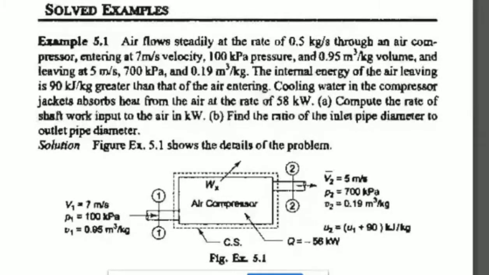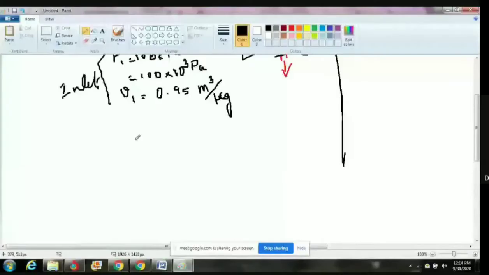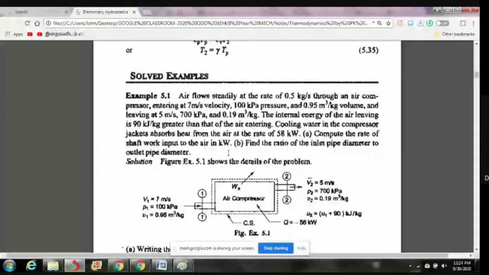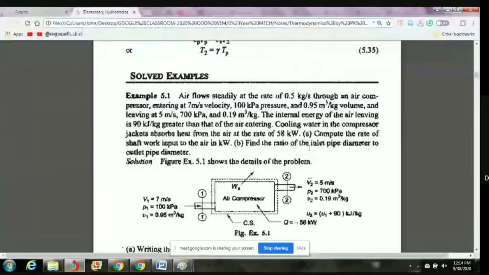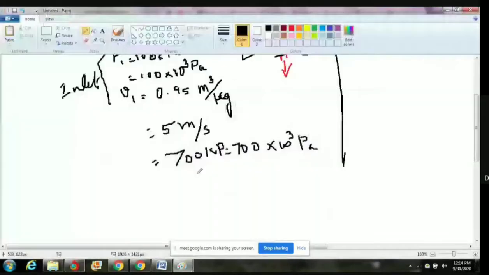So 5 meter per second, 700 kilopascal. 700 kilopascal is nothing but 700 into 10 to the power 3 Pascal. And then 0.19 meter cube per kg.